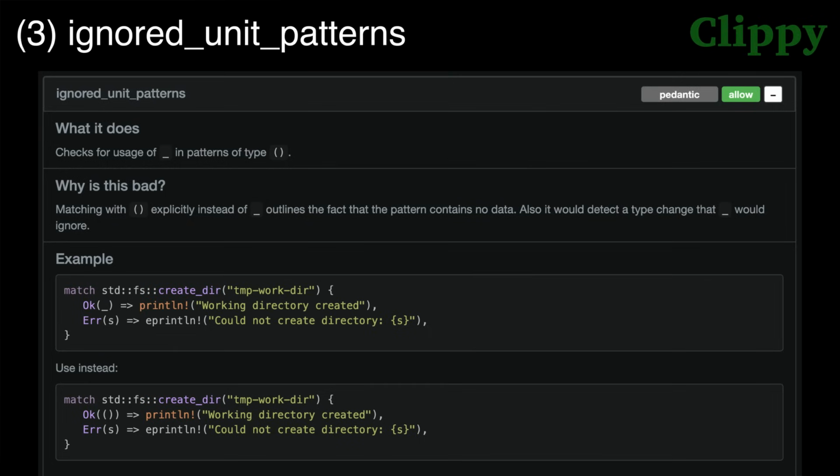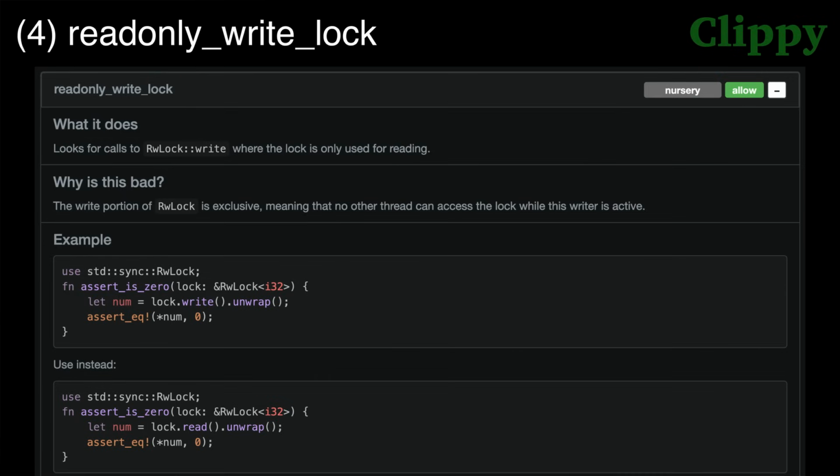This allow by default lint advises you to not ignore the unit type in patterns. It's usually better to be explicit that there is no data being ignored here. Lint 4. Read-only write lock. This allow by default lint alerts you when you take a write lock and then only use it for reading. This is way more expensive than taking a read lock.